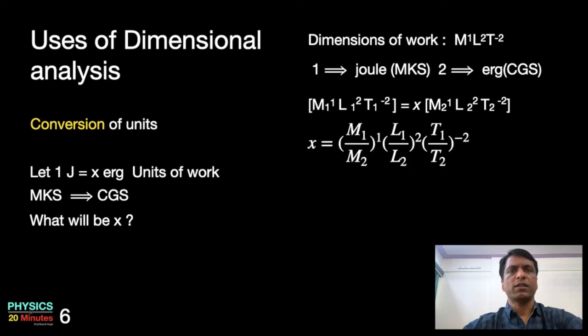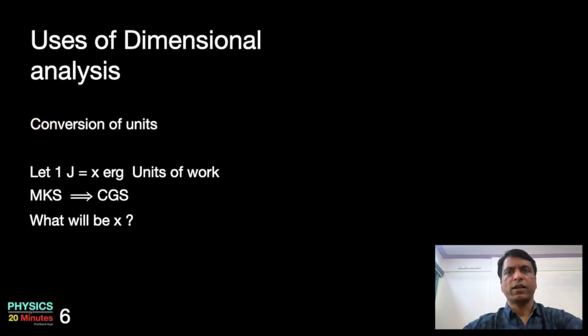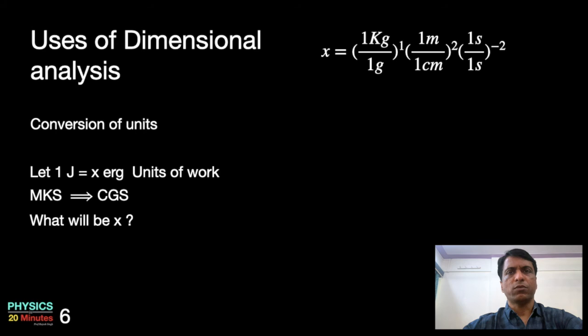Or x can be written as (M1 upon M2)^1 (L1 by L2)^2 (T1 by T2)^-2. Now remember, M1, L1, T1 are in the MKS system, and M2, L2, T2 are in the CGS system. So M1 will be in kilogram, L1 will be in meter, M2 will be in gram, L2 will be in centimeter. Remember, T1 and T2 both will be in seconds. Therefore, we may write x is equal to (1 kg upon 1 gram)^1 into (1 meter upon 1 centimeter)^2 into (1 second upon 1 second)^-2.